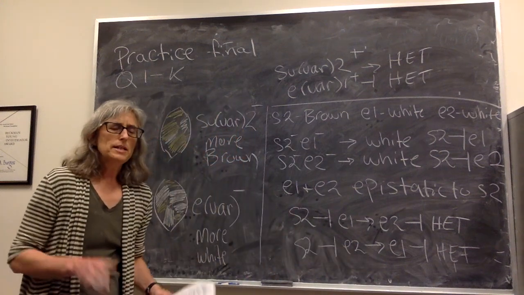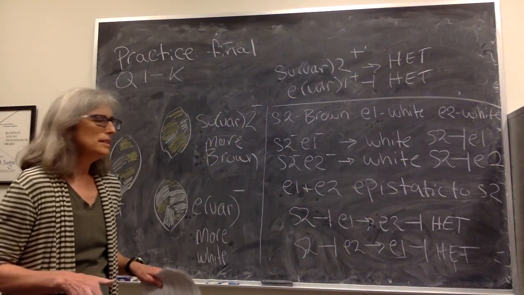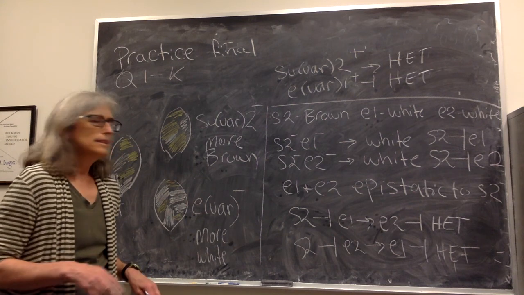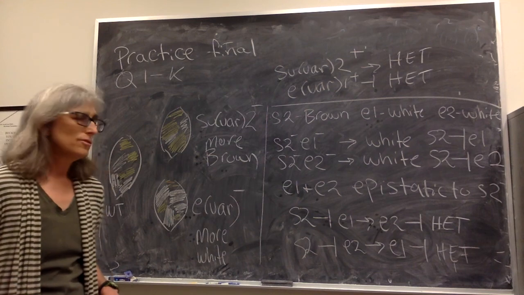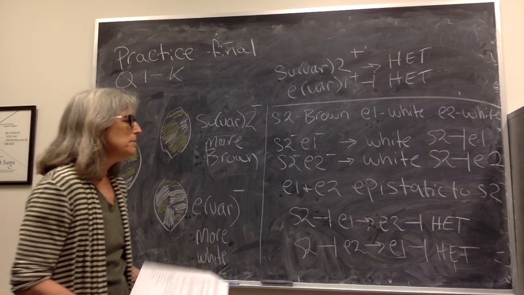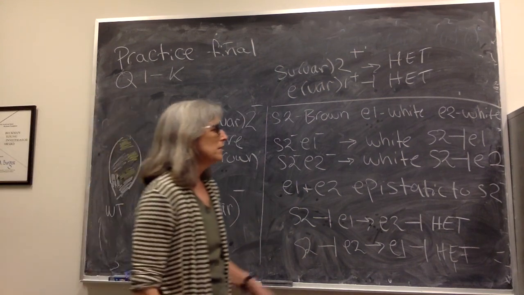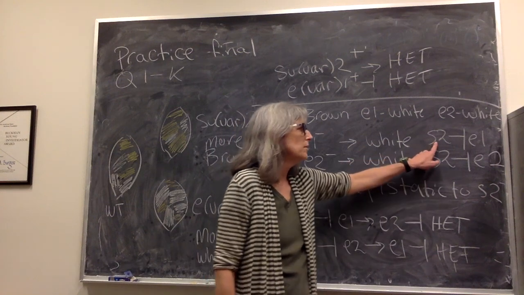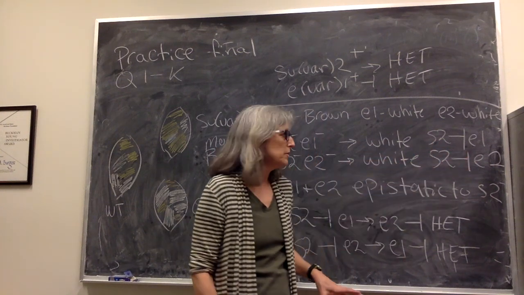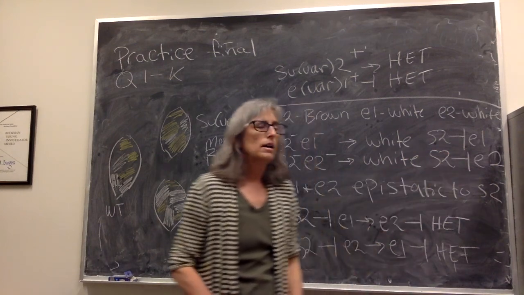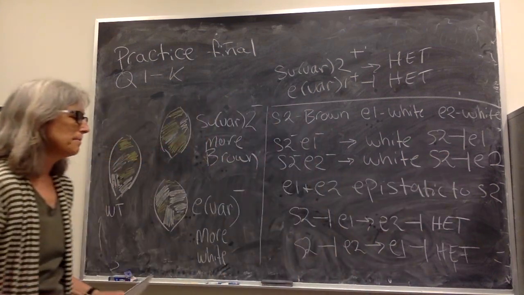We know that when there's a negative relationship between the genes in a genetic pathway, the epistatic allele defines the gene that functions downstream in the pathway. So, since they have a negative relationship, this means that S2 is upstream of E1, and we would put a bar between them because they have a negative relationship.